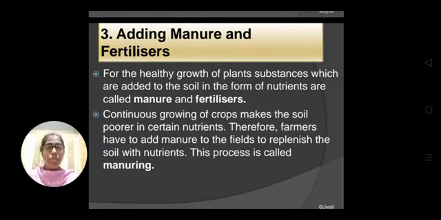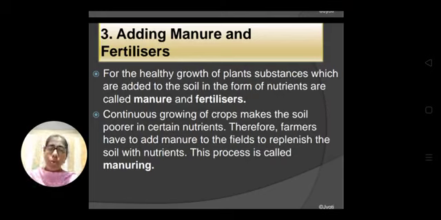Now why should this step be there? See, for healthy growth of plants, the substances which are added to the soil in the form of nutrients are called manure and fertilizers. But why add manures and fertilizers to the soil? See, the farmers are not growing a single crop in a field one time, so they are continuously growing different types of crops alternately.